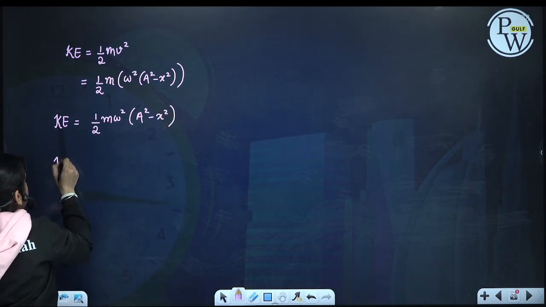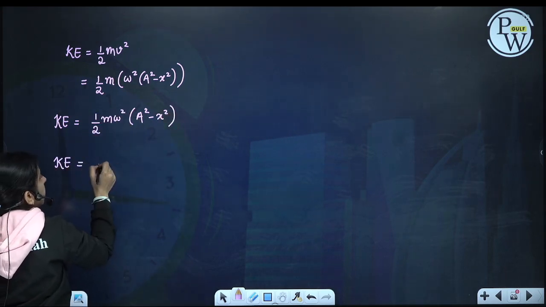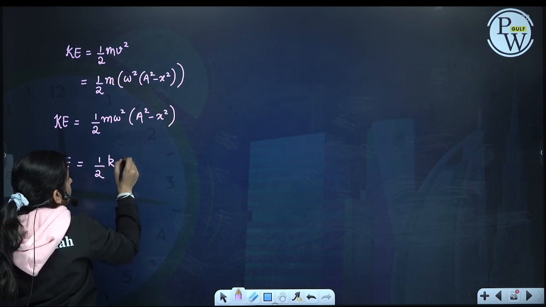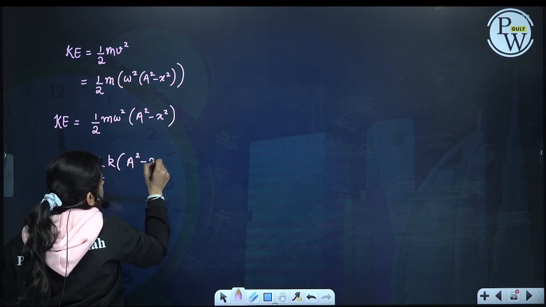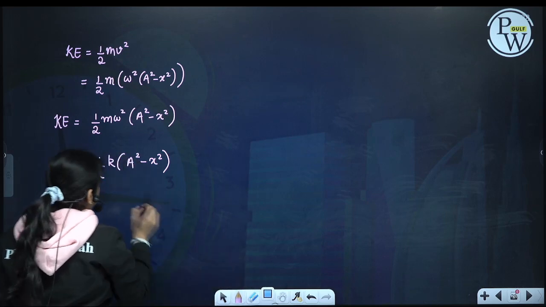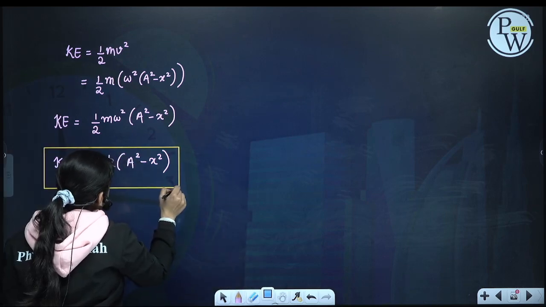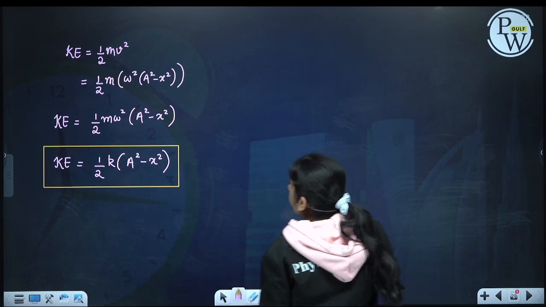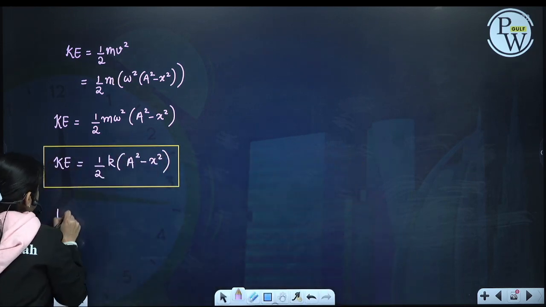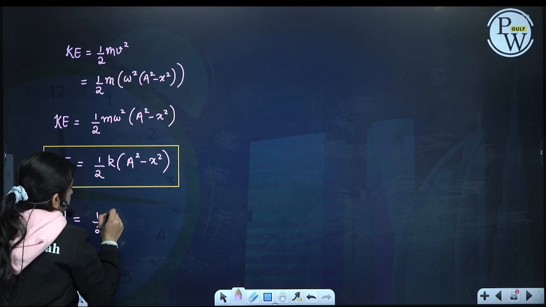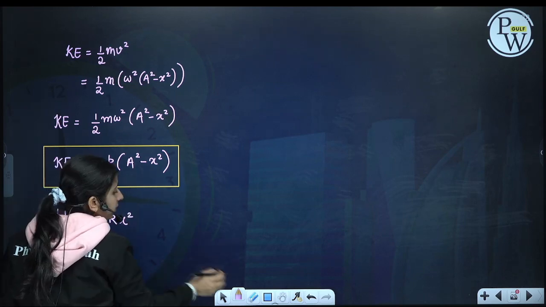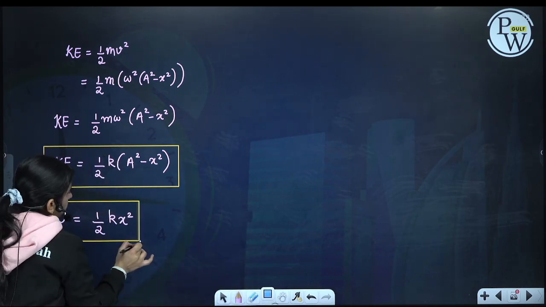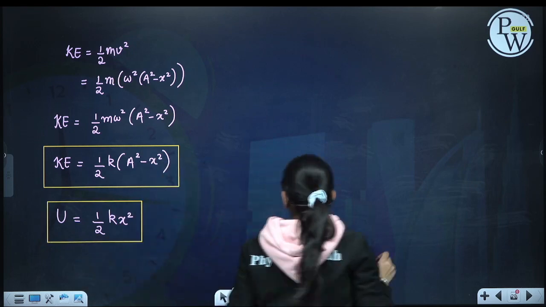We know that half m omega square can be written as k, so half k into a square minus x square. This is the variation of kinetic energy with x. And if we want to find potential energy with x, it is directly half k x square or half m omega square x square. Now draw the graph.